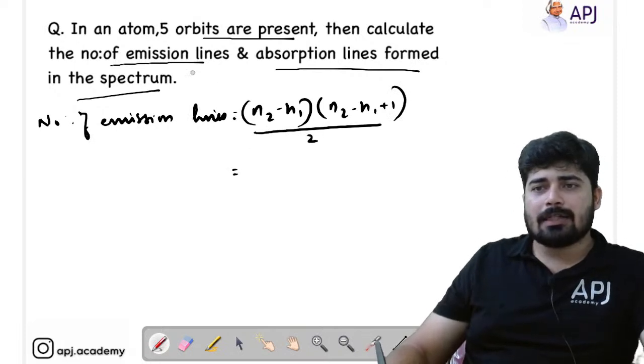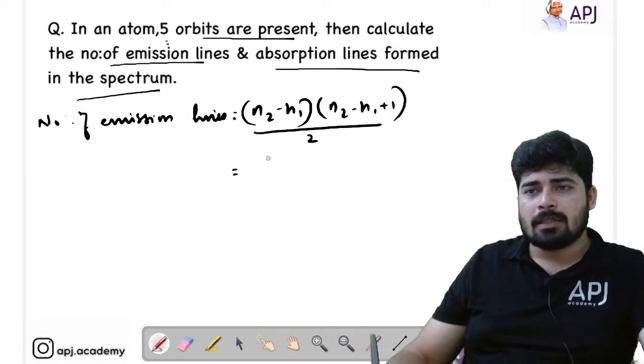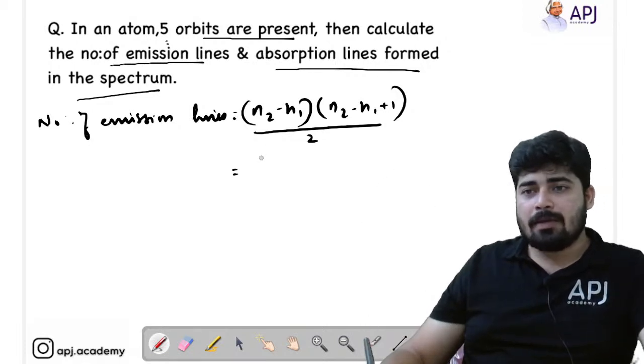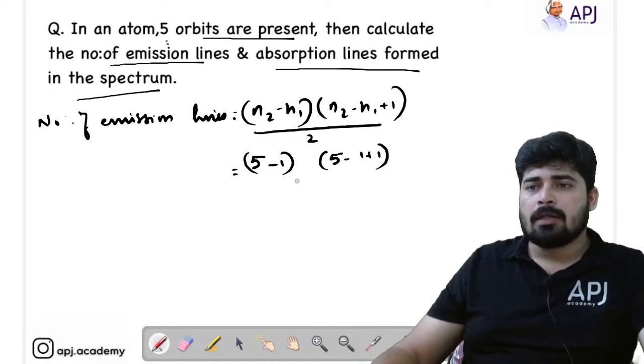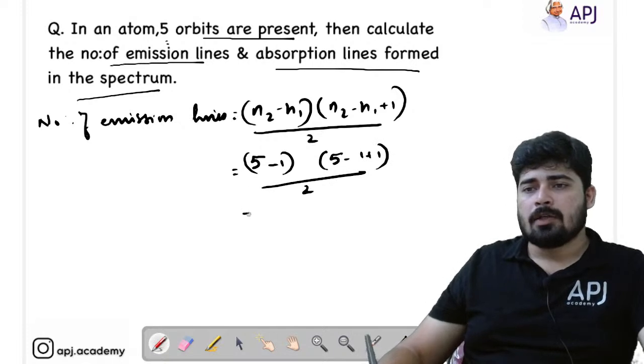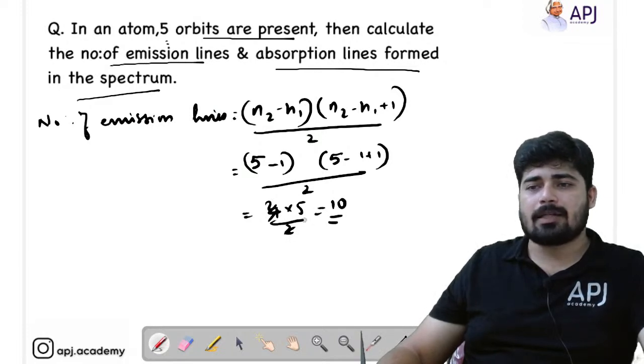N2 here is 5, N1 is 1, that is the maximum. So, (5 minus 1) into (5 minus 1 plus 1) divided by 2, that is 4 into 5 by 2, which is equal to 10 lines. 10 emission lines are possible.